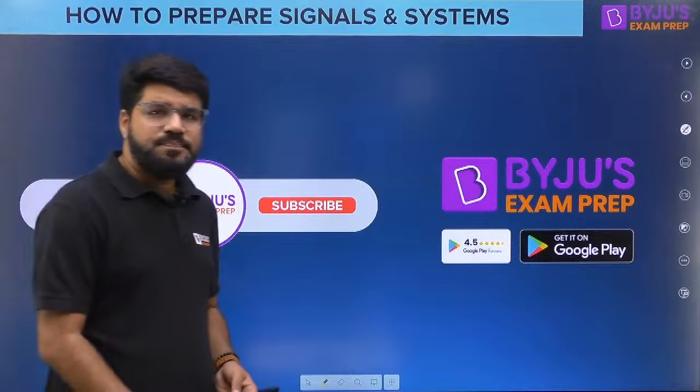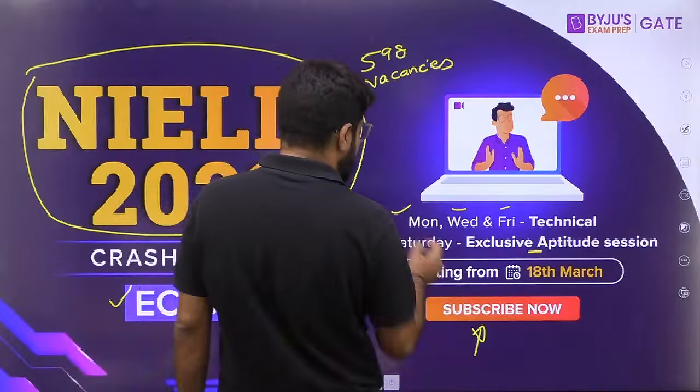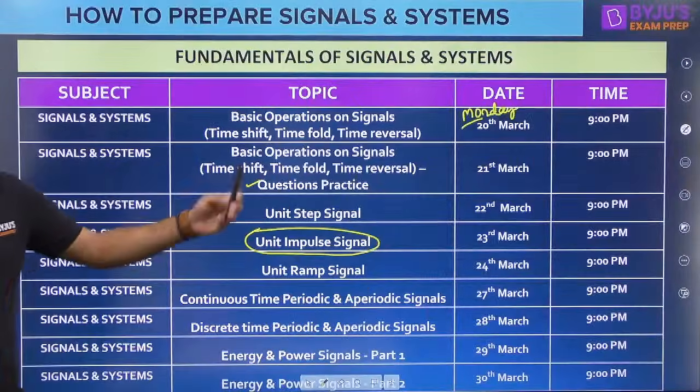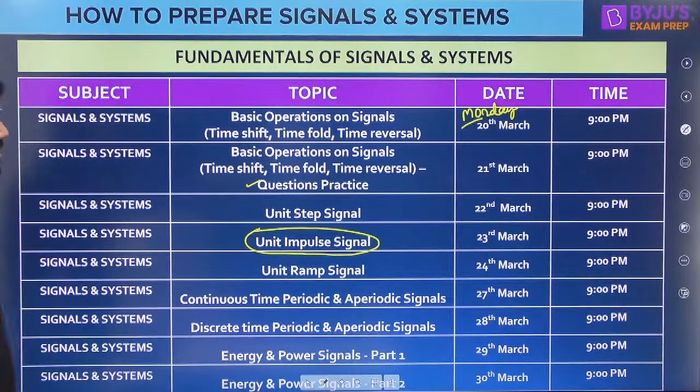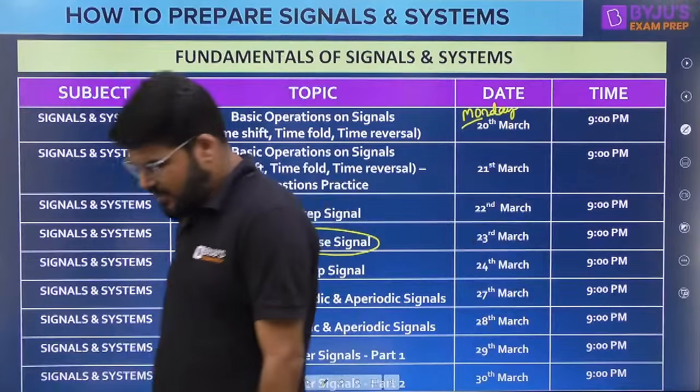All right guys, if you're looking for the timings: for NIELIT, that is 7 p.m. The timing for the GATE fundamentals is 9 p.m. Bhanu Prakash, the timing for the GATE fundamentals is 9 p.m. All right, correct?